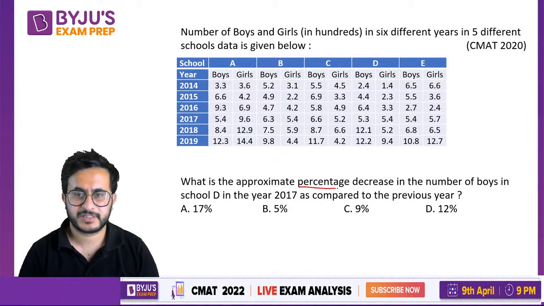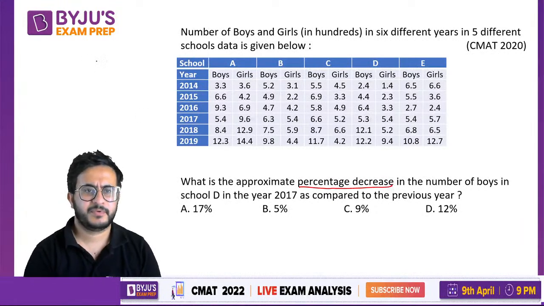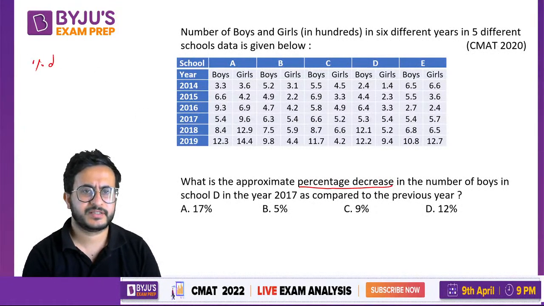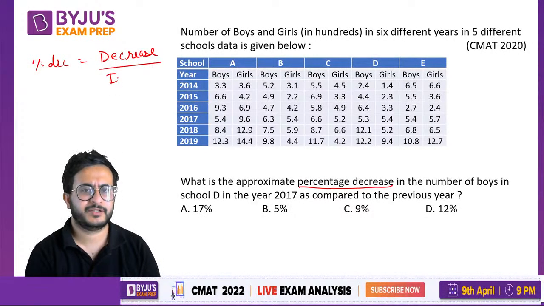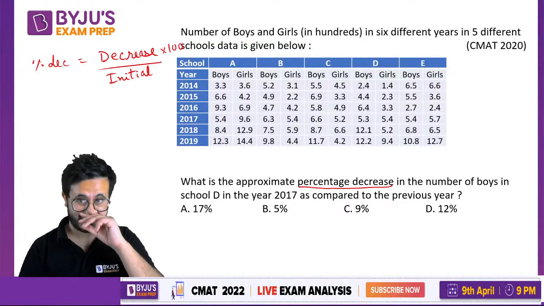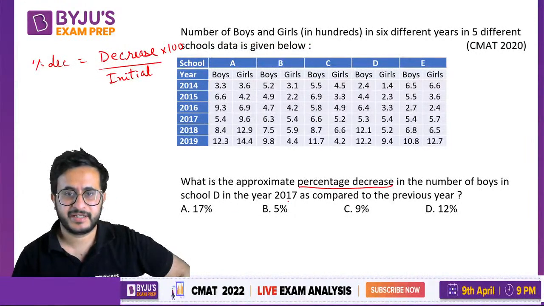Right? How do you find percentage decrease? Percentage decrease is decrease in value upon initial value into 100. Okay. Now it is saying that D in 2017 as compared to previous year.